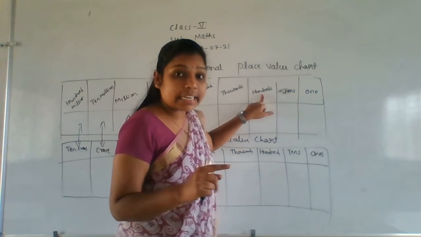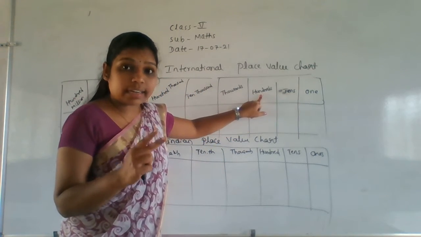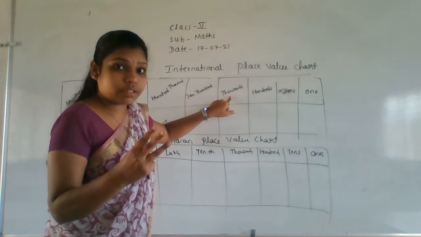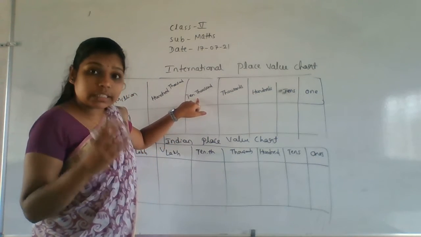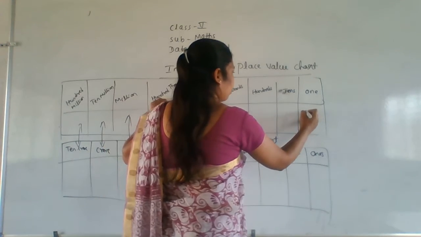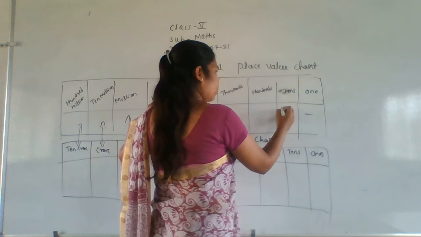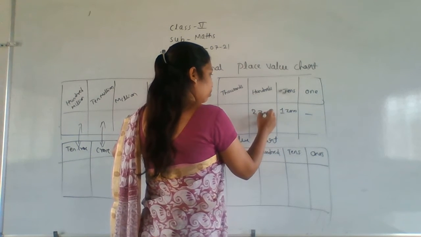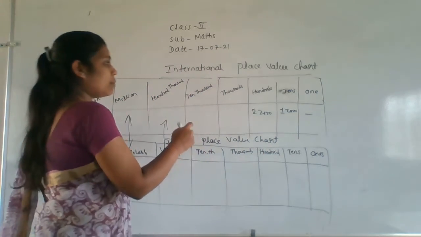Okay. For hundreds, 2 zeros. For 1,000, 3 zeros. Okay. For 10,000, 4 zeros. I'll write here 0. Okay, here nothing is zeros. 1 0, here 1 zero. Okay, you have to remember this one.